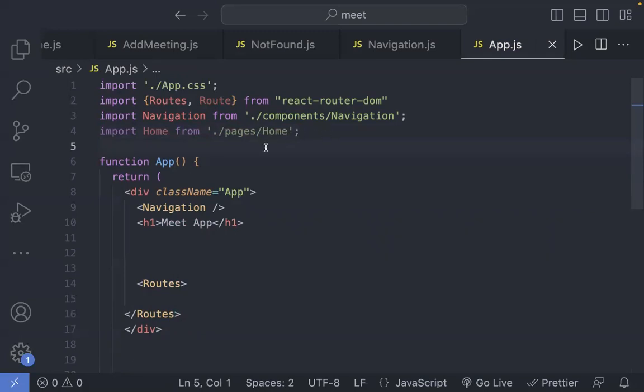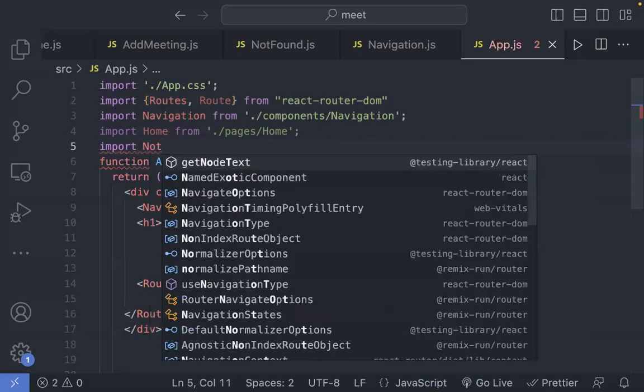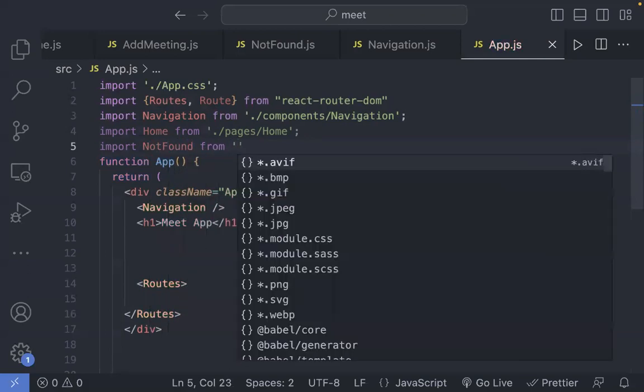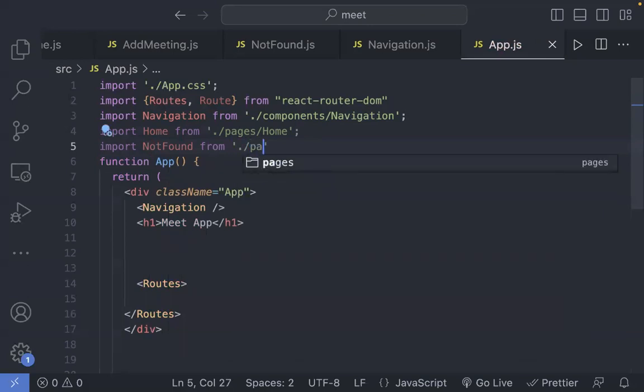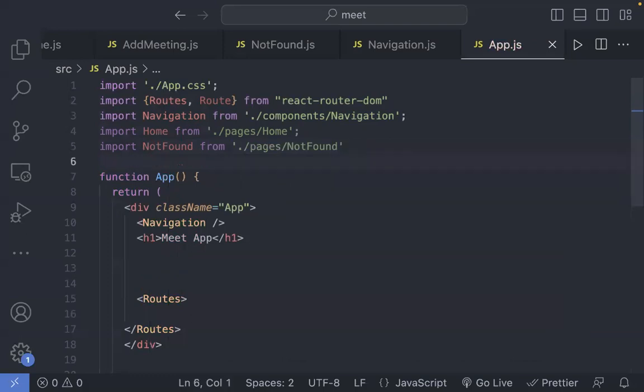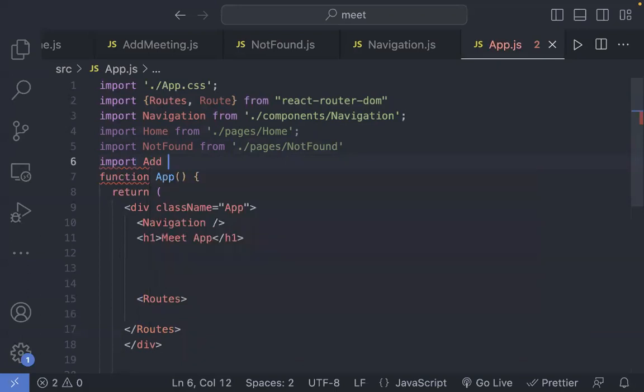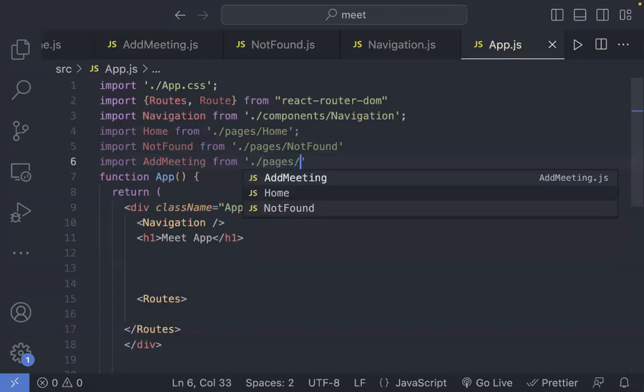And then similarly, I want to import not found from pages, and then not found, and then I'm gonna add one more page. Add meeting from pages, and then add a meeting, right?